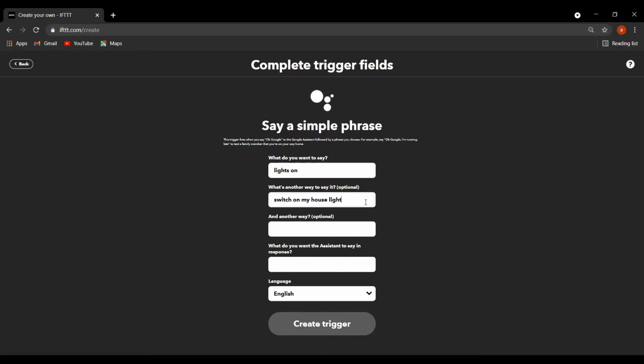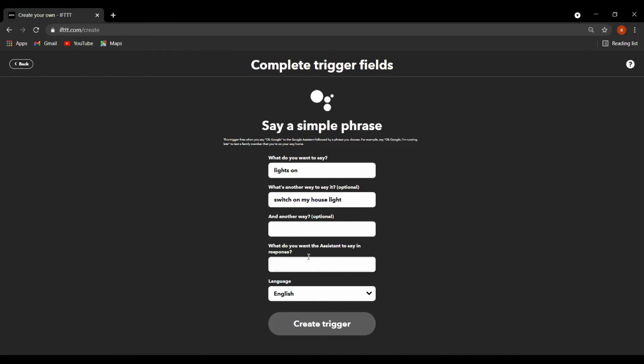This is the interface in which you give the information about the Google Assistant. If I say lights on, this tells IFTTT that the particular action will be performed. There is also an option: what do you want the assistant to say in response?